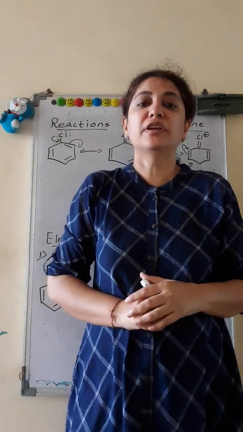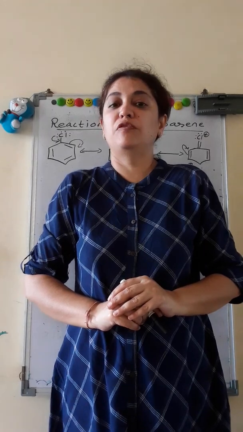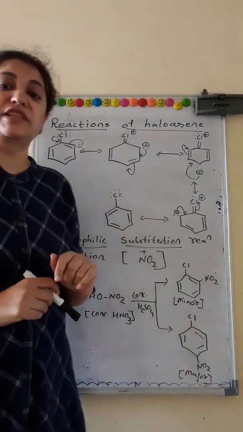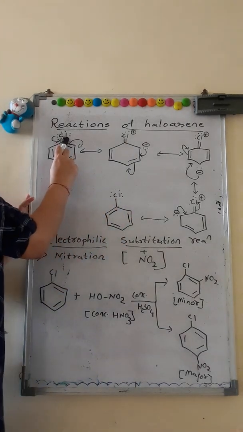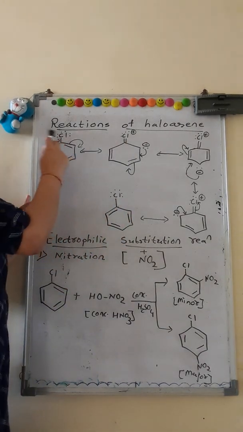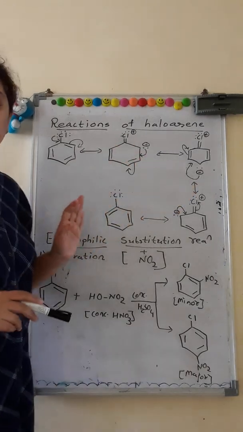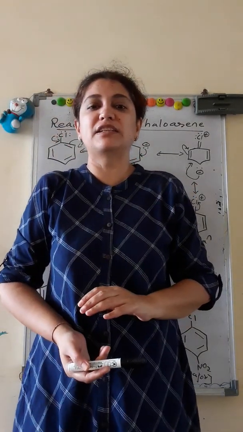Good morning, children. Today we'll continue with reactions of haloarenes. Haloarenes, as we have studied, contain a halo group bonded to an aromatic ring. The halo group is ortho and para-directing. Now, what is this ortho and para-directing nature?